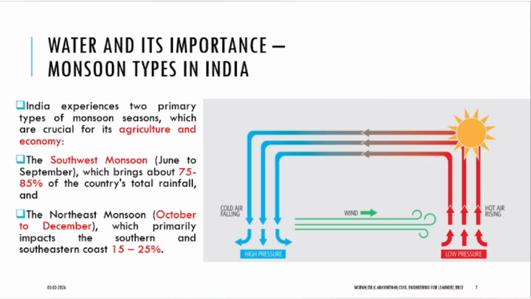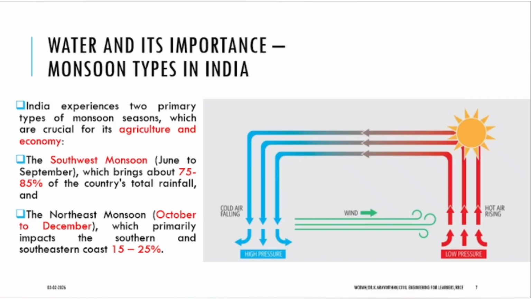You stand on land or you stand in water, how do you feel? If you stand on land, you feel more heat. If you are standing nearby some water body, you will not feel it. That is the difference. On land, more heat will be observed; in water, less heat.